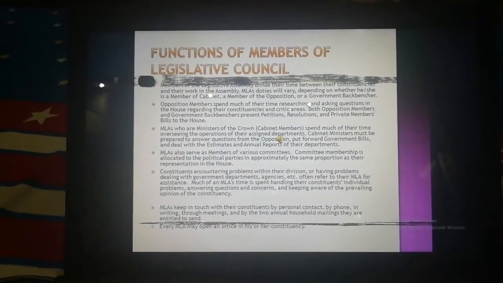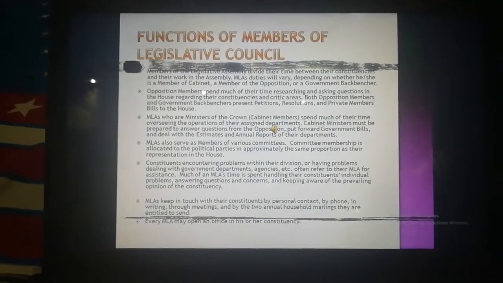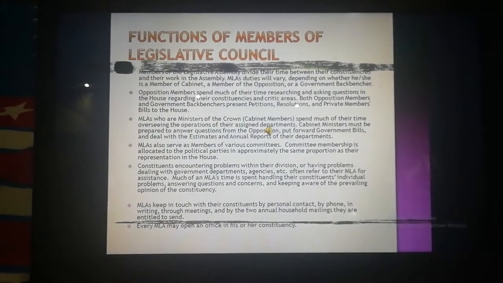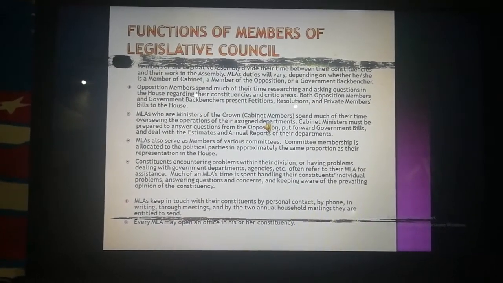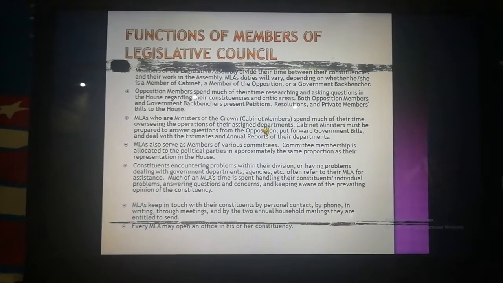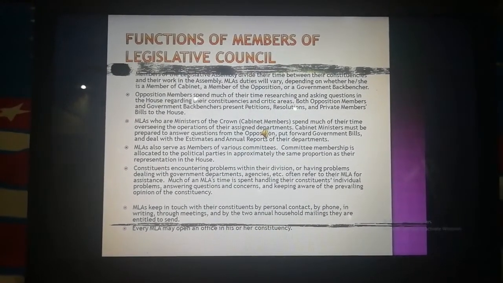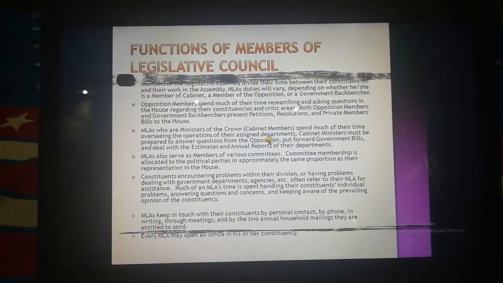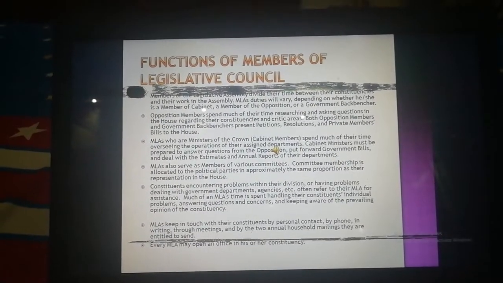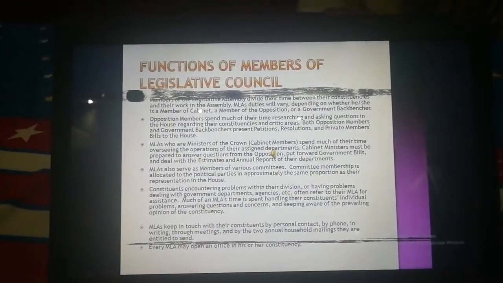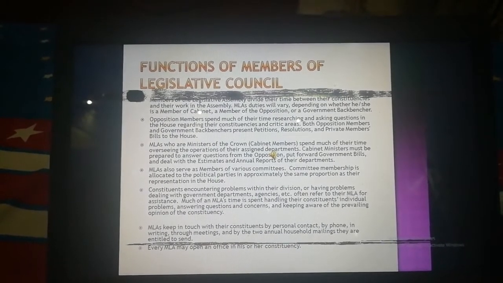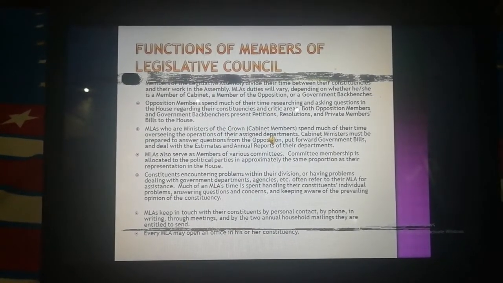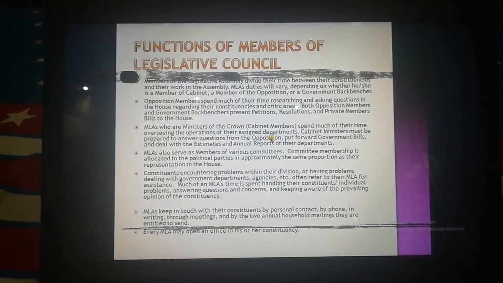Now, the functions of members of the legislative assembly. Members of the legislative assembly divide their time between their constituencies and their work in the assembly. An MLA's duties will vary depending on whether he or she is a member of the cabinet, a member of the opposition, or a government backbencher. Opposition members spend much of their time researching and asking questions in the House regarding their constituencies and political areas. But both opposition members and government backbenchers present petitions, resolutions, and private members' bills to the House.